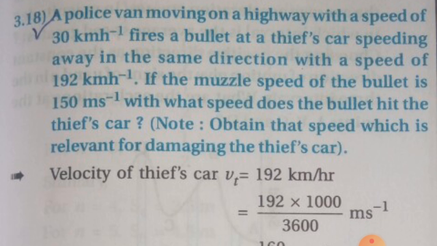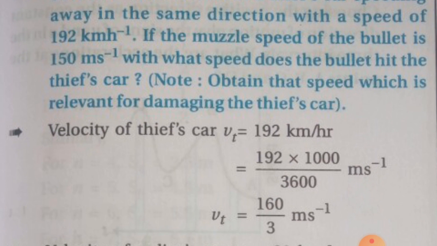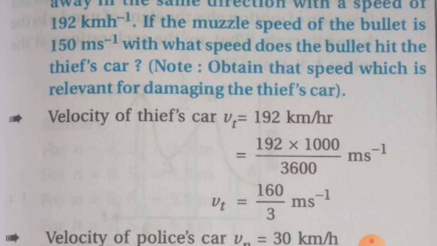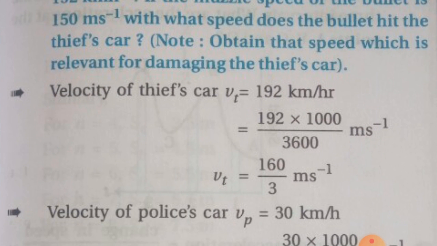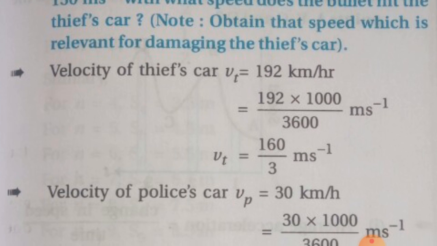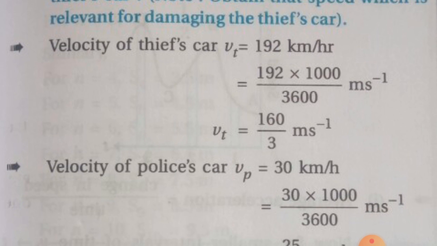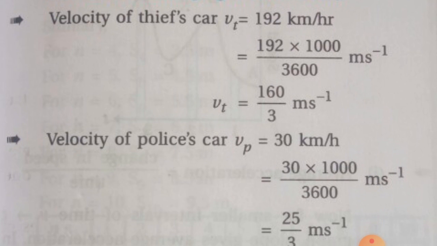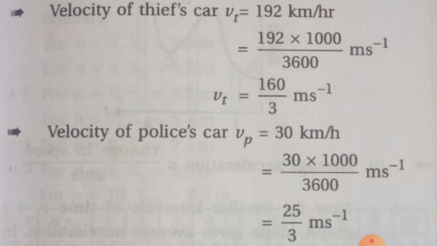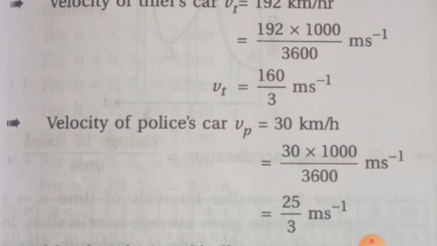Velocity of the thief's car, we denote it by Vt, equal to 192 km per hour, which we convert into meter per second. So this is equal to 192 into 1000 upon 3600, which is equal to 160 upon 3 meter per second. Now velocity of the police's car, Vp, equal to 30 km per hour given, which is equal to 30 into 1000 upon 3600 meter per second, which on simplifying we get equal to 25 upon 3 meter per second.